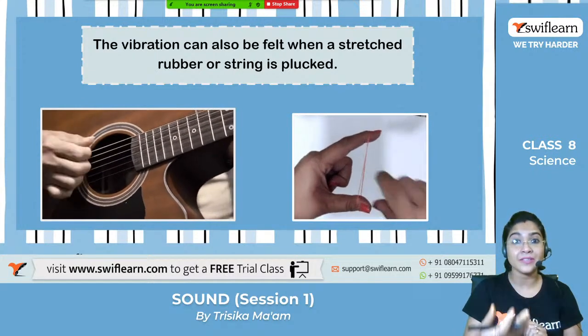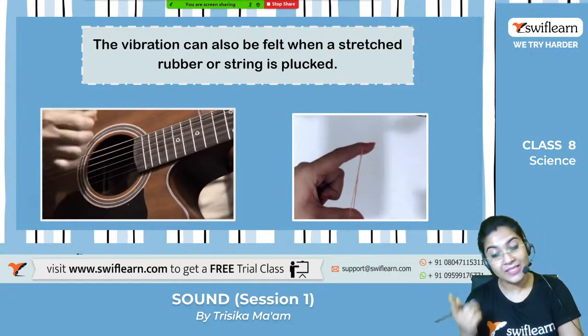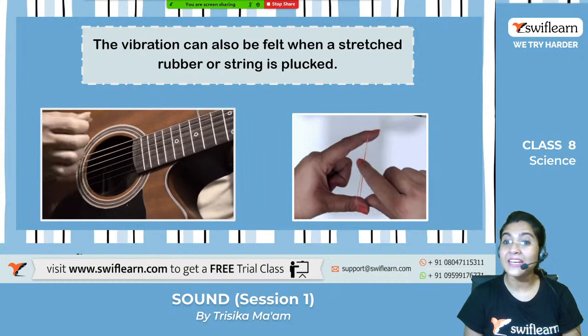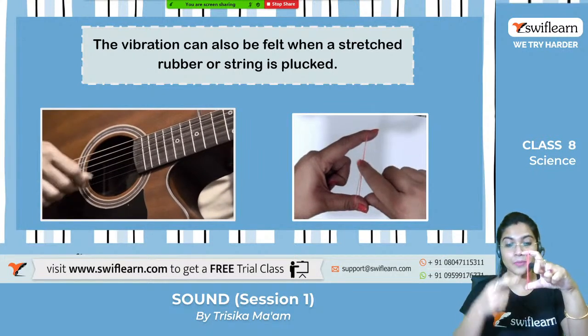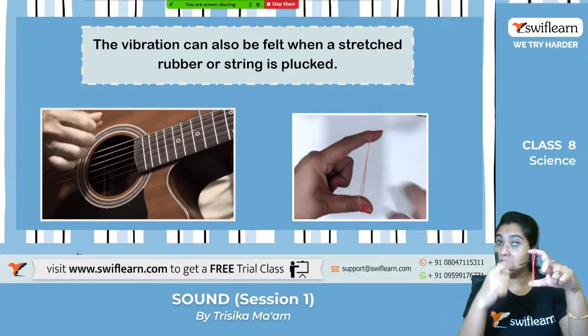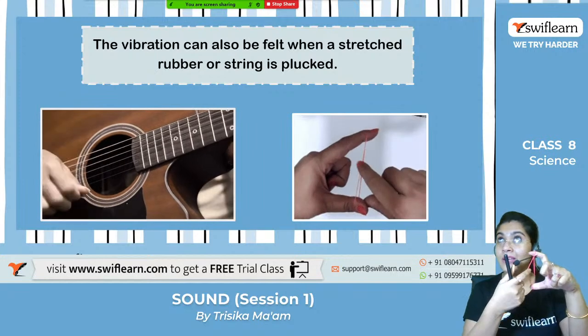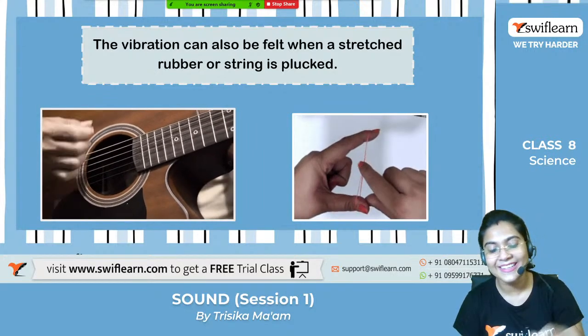So according to the different thickness, they produce different sounds, right? You can again see the second example, which I have already shown you. You can take the rubber band and pluck it like this, and you will be able to feel the vibration over here, and you can hear a very feeble sound, right?